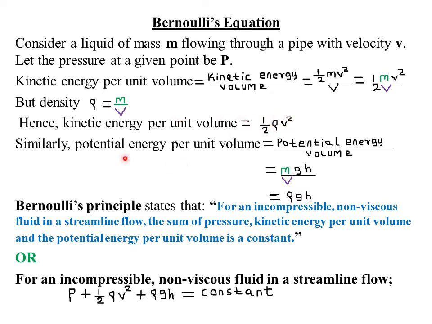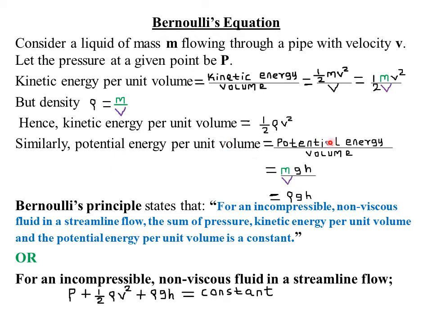Similarly, potential energy per unit volume will be given by potential energy divided by volume. And later on we shall also see in the same topic that potential energy is the energy possessed by a body at rest, at some height from the ground or the level ground.